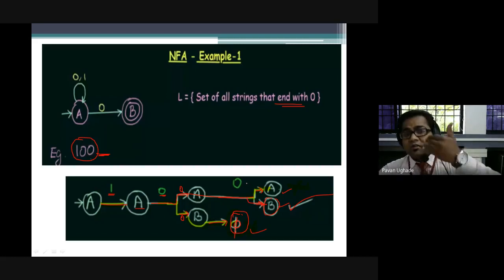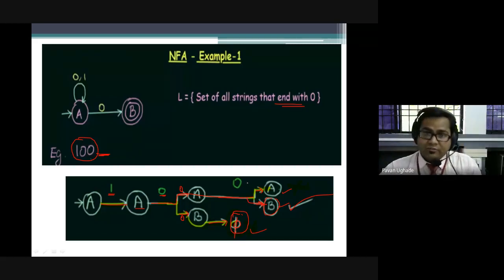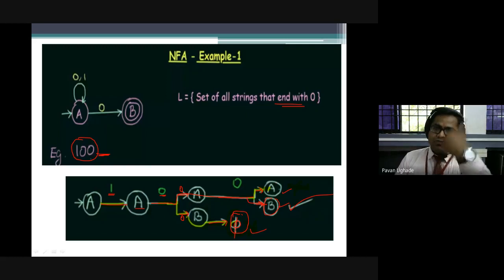The processing takes much time. As you can see, you have to check all three things, right? In a DFA it was not like that; you will get exactly one state only, and you just have to check whether that state is the final state or not. Once you check it, you will understand whether the string you processed is accepted or rejected.